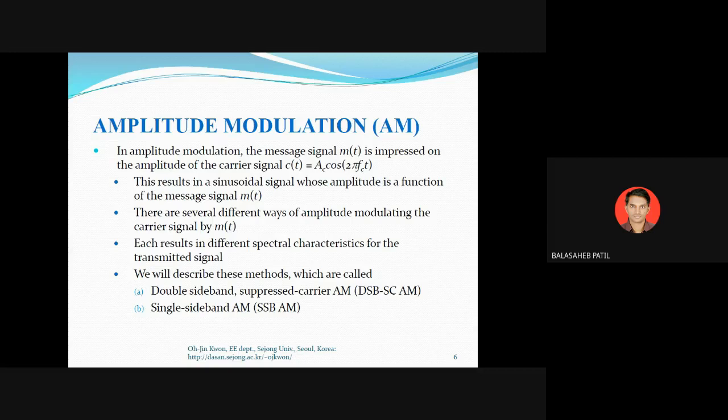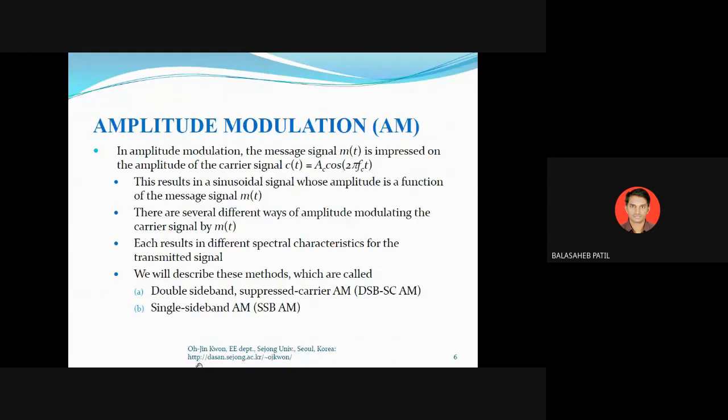Getting it? So right now we have two signals. One is Vm cos omega m t, and the second is Vc cos omega c t, where omega equals 2 pi f. If it is omega m, it is 2 pi fm. If it is omega c, it is 2 pi fc.